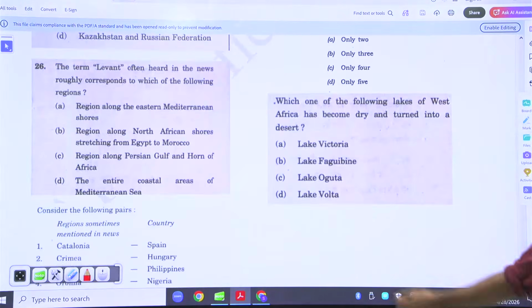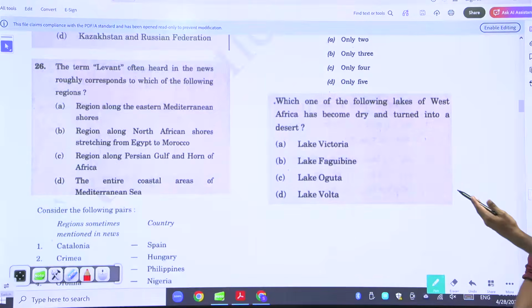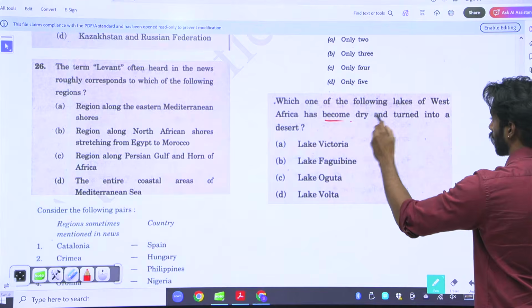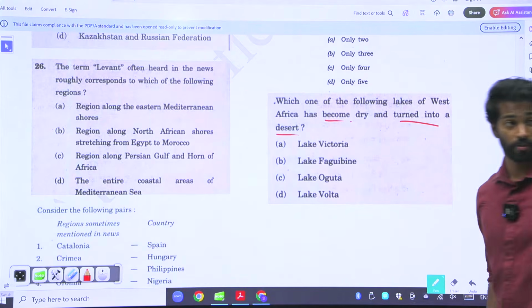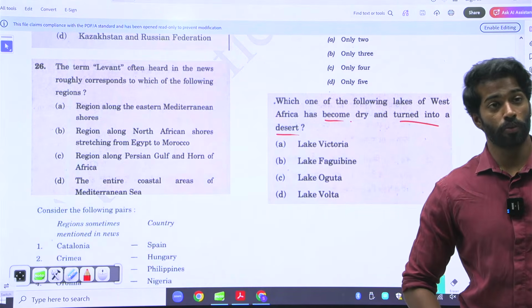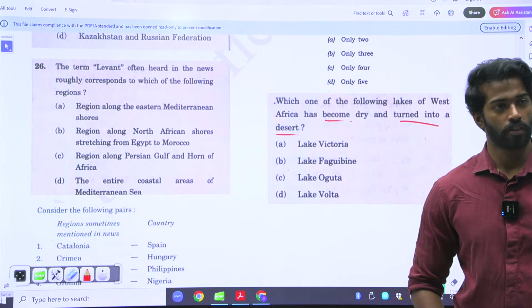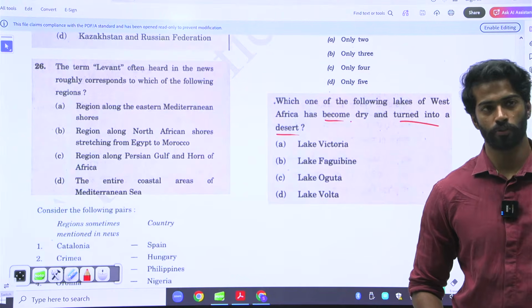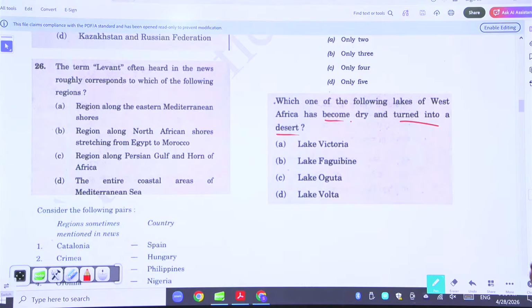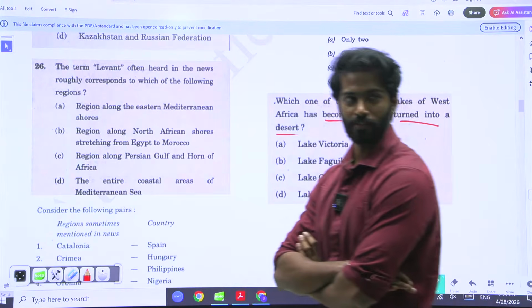which one of the following lakes of West Africa, again Africa, you can see here, has become dry and turned into a desert. Very factual. Only if you know that a particular lake in Africa has dried, you will be able to answer. Otherwise, no. What will you do if you come across these questions? Will you try or will you leave?